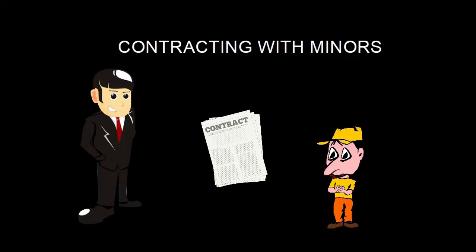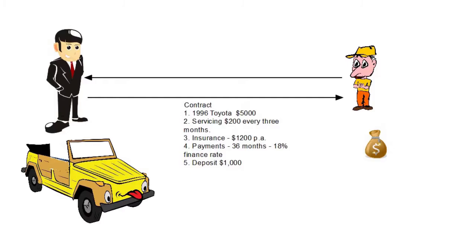In this video, we're going to apply the law relating to minors from the Contract and Commercial Law Act 2017 with an example. Our example is a typical purchase of a vehicle. We have a friend who is 17 and a dealer with a car. They enter into a contract for a 96 Toyota Corolla, say $5,000. Servicing, insurance, payments, an 18% finance rate, 3-year terms, and he's going to pay a deposit.